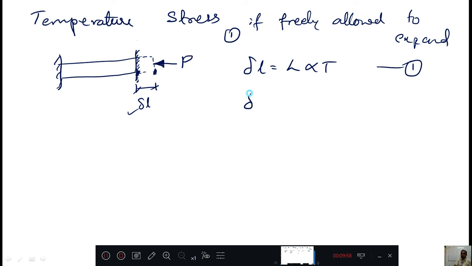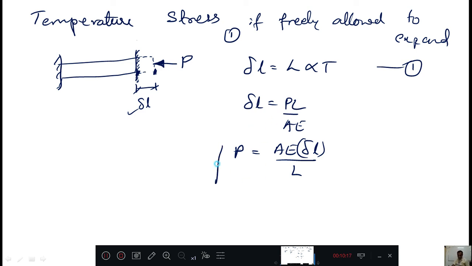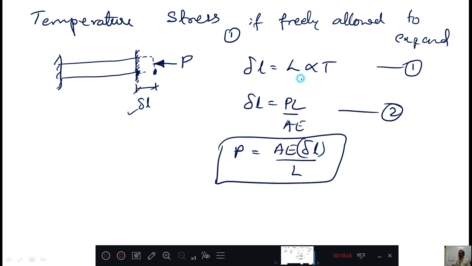For that I will calculate delta L equals PL by AE, which is already there, then P equals AE delta L divided by L. P equals AE delta L by L means this much force is required to push that material. Call this equation number 2, and equating 1 and 2, you will get L alpha T equals PL by AE.